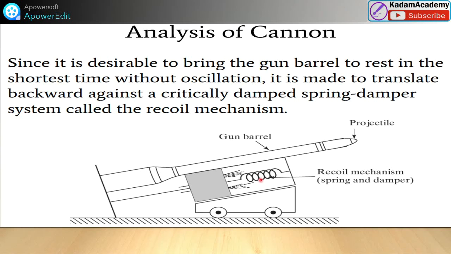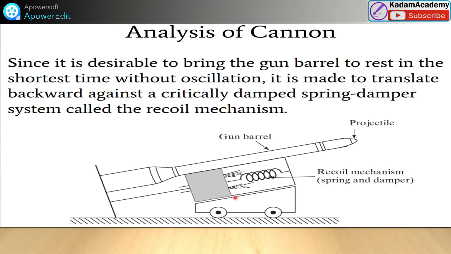Here you can visualize the recoil mechanism, with the spring and damper. It will come to the original position without any large vibration due to the projectile of the missile. When the missile is fired, it comes to the original position.